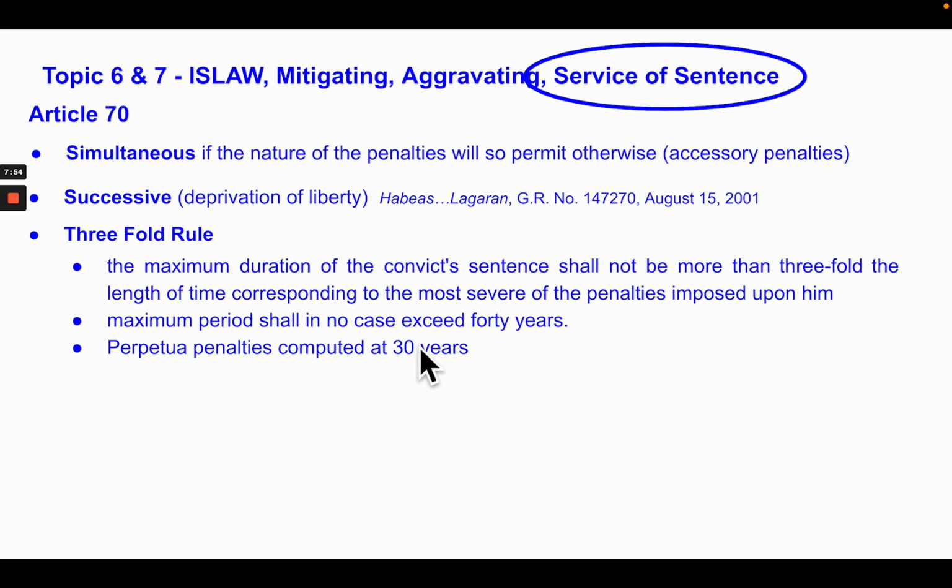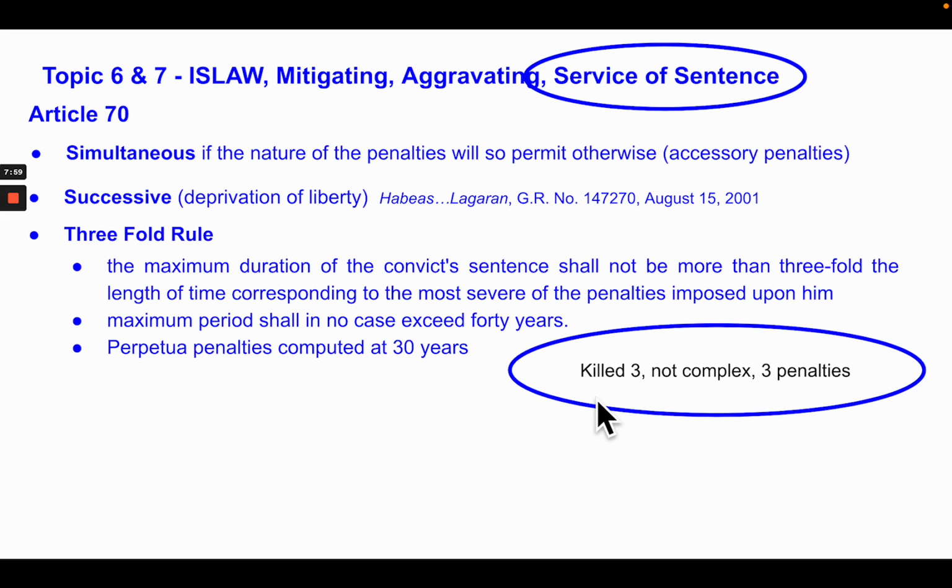All right. Now, let's try to get these things in perspective. Let's talk about a person who killed 3 people. Make sure that the killing is not a complex crime. Imagine a samurai warrior who pulls out a sword, stabs person 1, turns around, stabs person 2, somebody's there, stabs person 3. 3 killings. Take note, there are 3 individual stabs. It is not a complex crime. We'll describe complex crimes in a bit in the next videos.